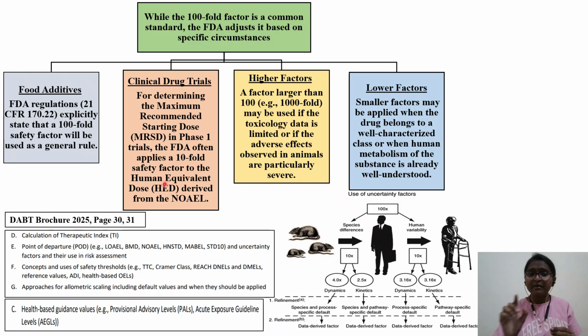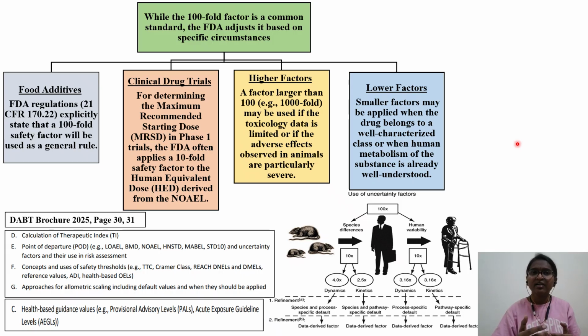But go back and read another important case study, where a cytokine storm was observed in a phase 1 trial of TGN1412. It is a clinical trial drug in which 6 patients were dosed.